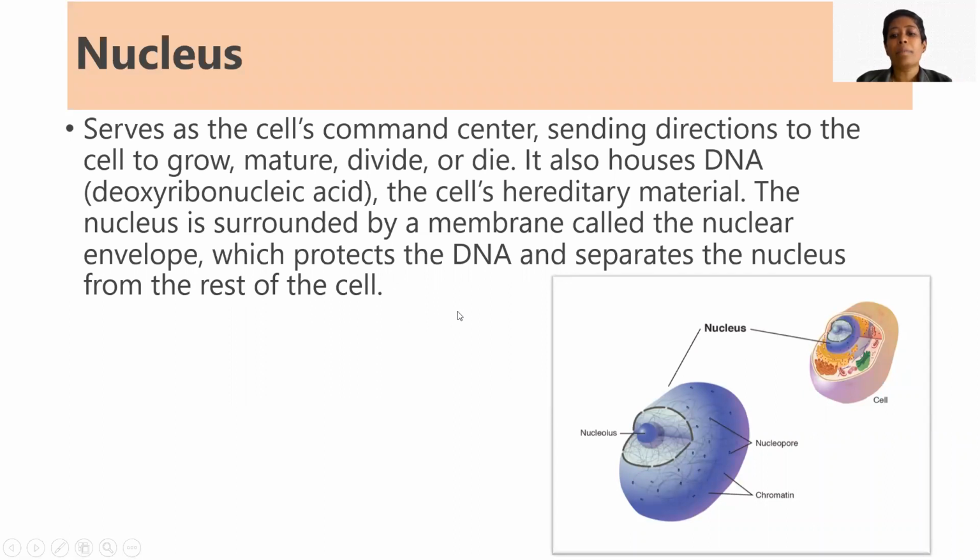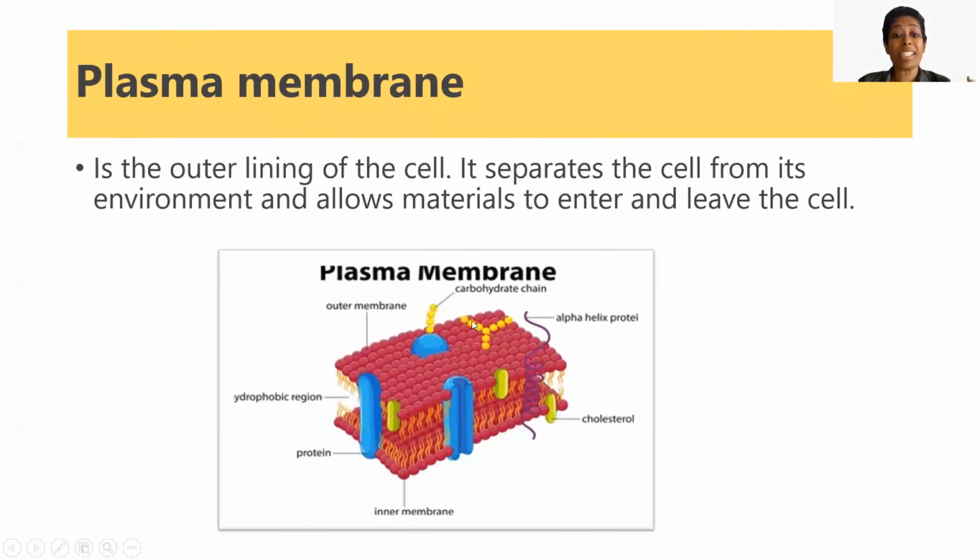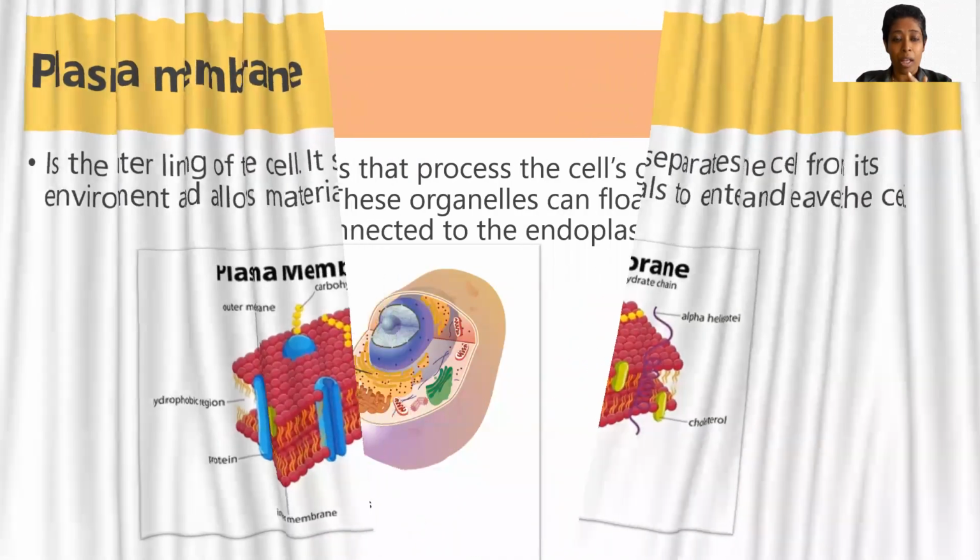The next thing that I'm going to explain to you is the plasma membrane. This is the outer layer membrane of the cell. If anything has to enter or leave the cell, the plasma membrane plays a very vital role. It separates one cell from the other cell. It allows materials in, and it also helps materials leave the cell.